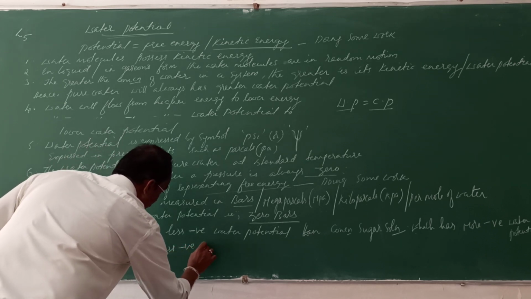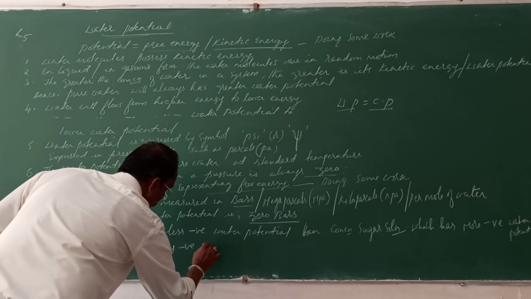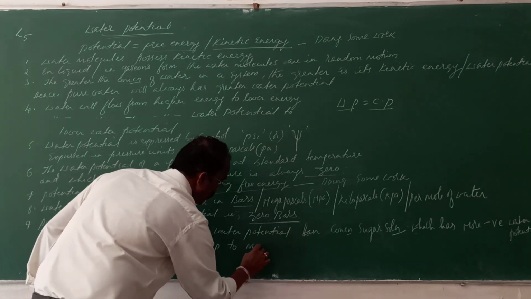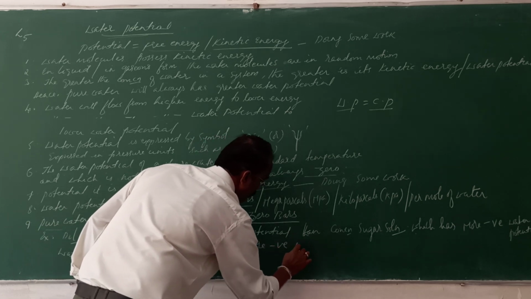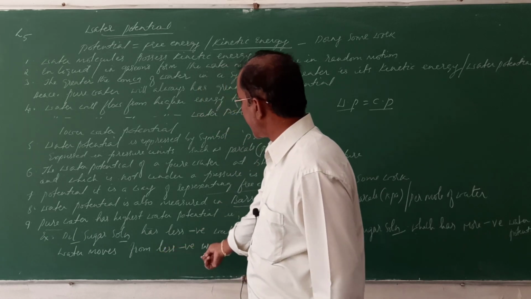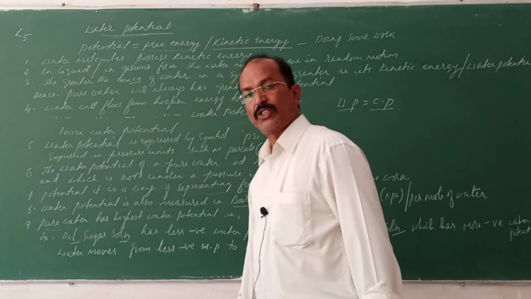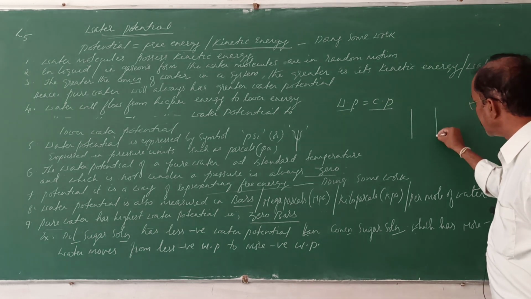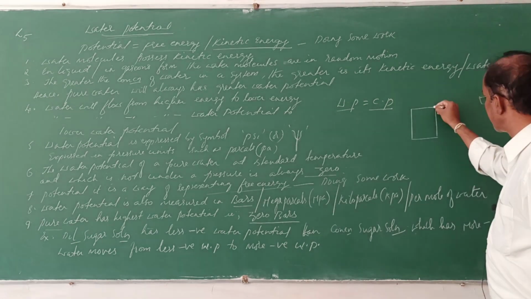I will just write WP for water potential: from less negative WP to more negative WP.